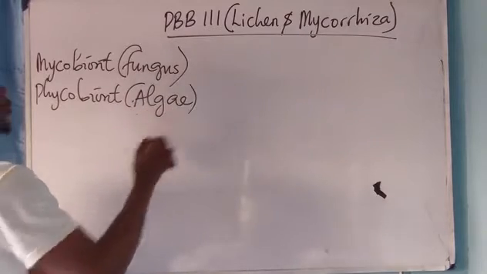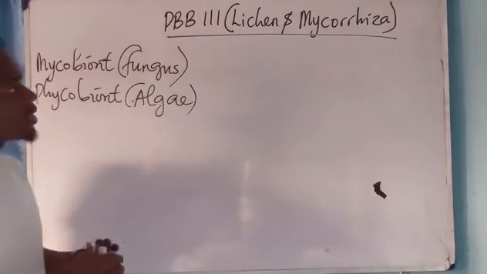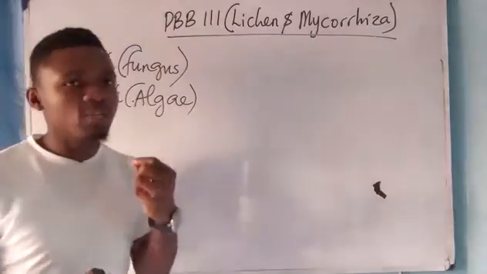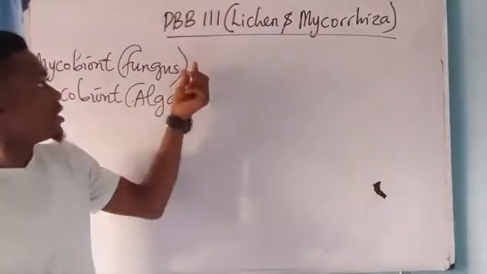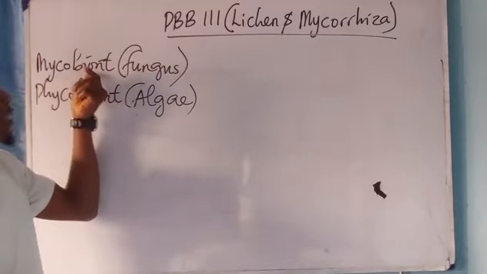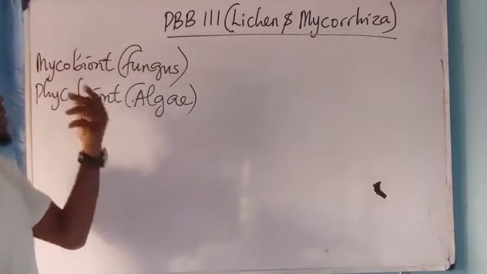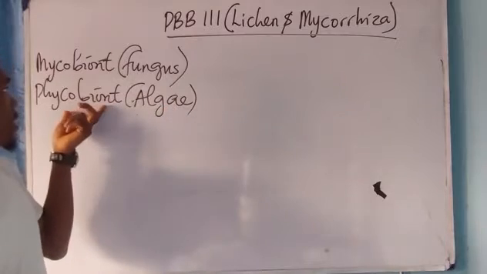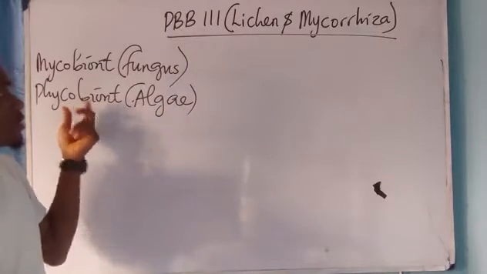Which means that we can say that lichen is a feeding association between a fungus and algae. Fungus is microbiomes, they have mycelia. Then algae are called phycobiomes. Take note of that.